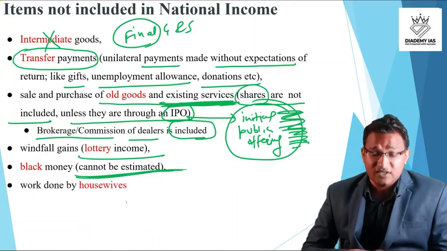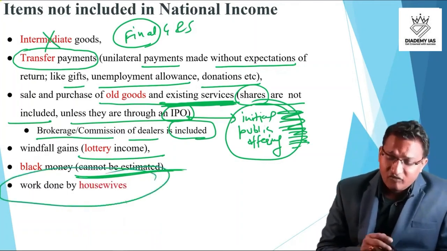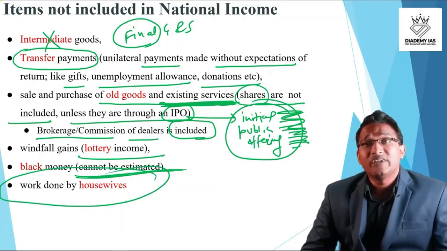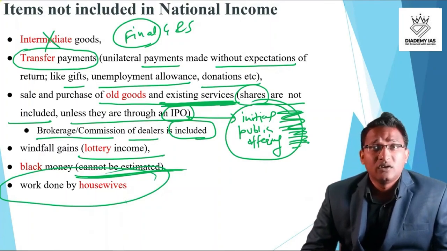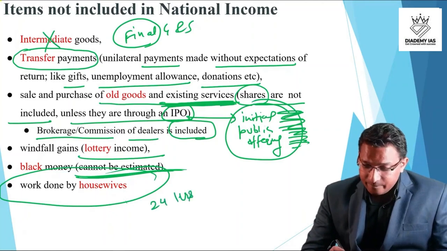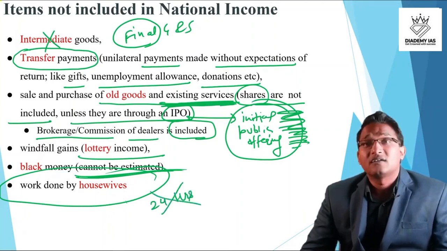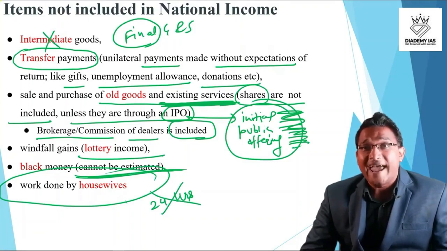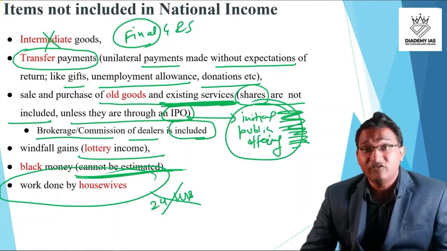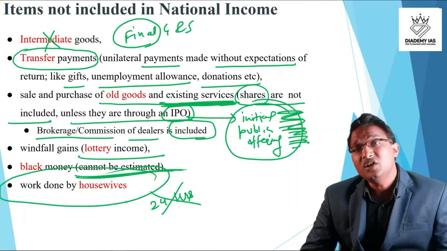Work done by housewives. This is a very crucial point. Your mother, my mother, most of them are housewives. They take care of us, they take care of you day and night. Their work is 24 hours. Without them, you and me, we can't do anything. But it is very sad that we don't include their income in the part of GDP. Although they are doing production activity, it is not part of the GDP.